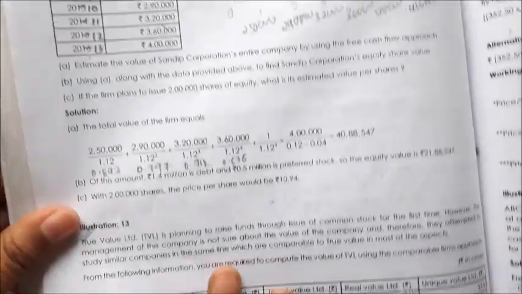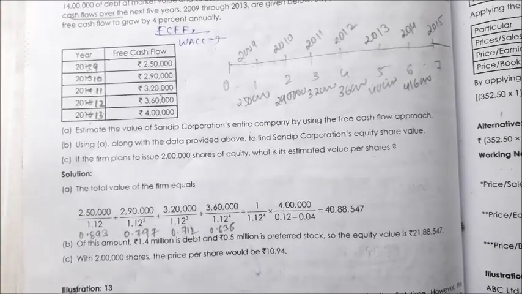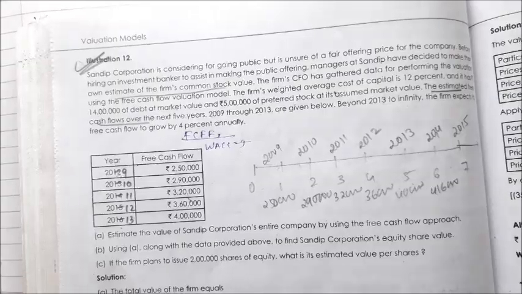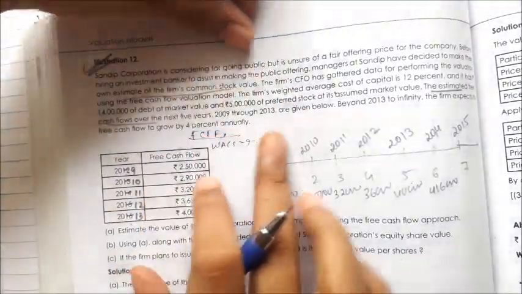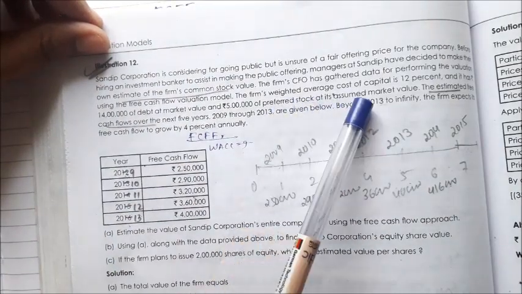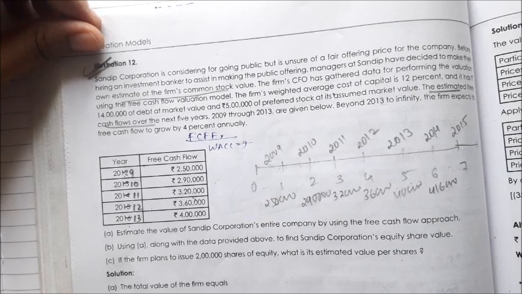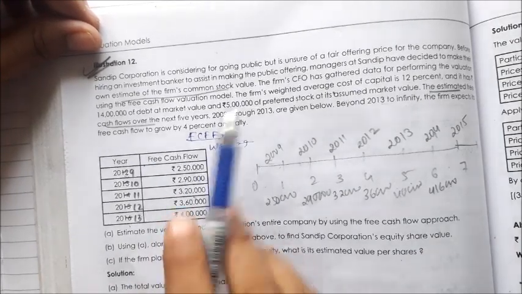Now illustration number 12. What does it say? Sandhit Corporation is considering going public but is unsure. I am not reading the whole question. The weighted average cost of capital has been given. That means we first have to find the free cash flow to the firm, because this has been provided in the question.